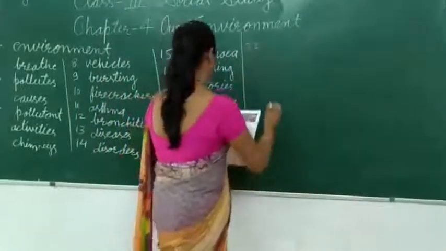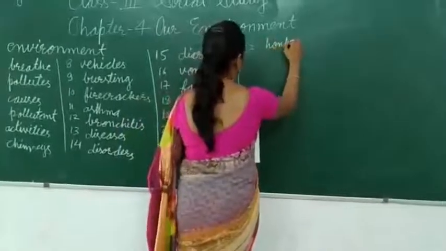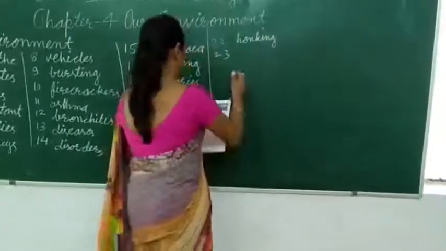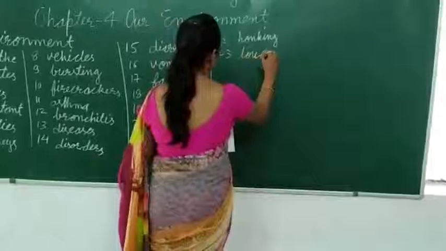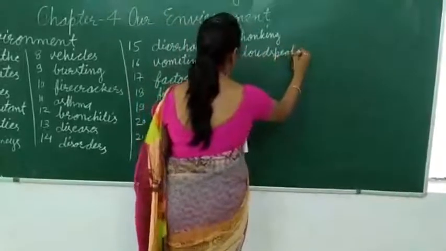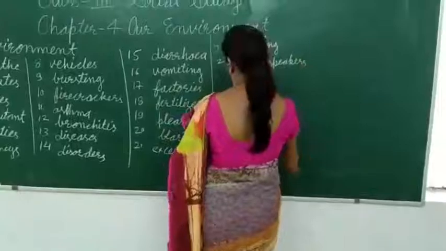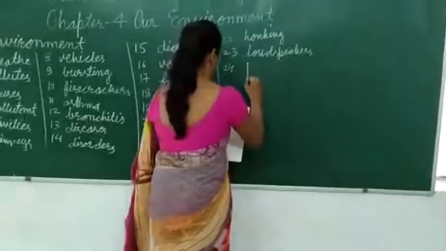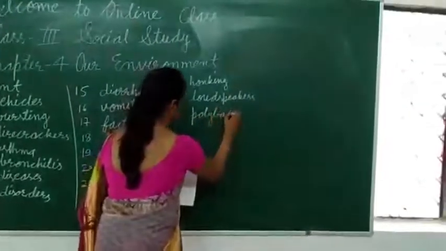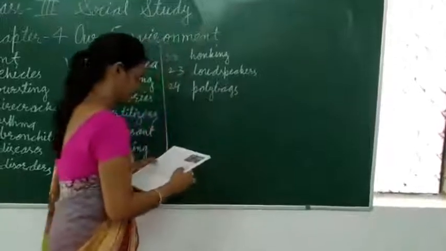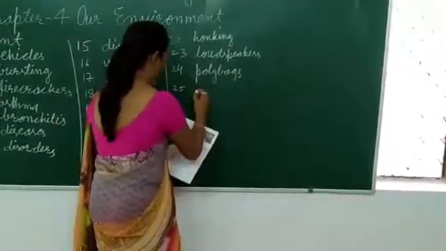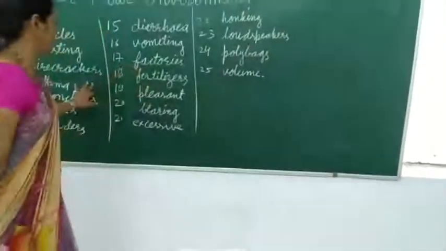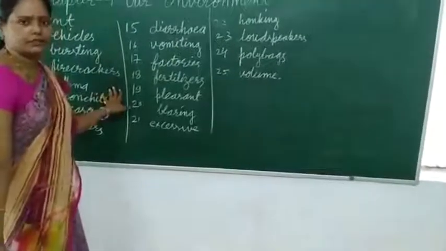22, honking. HONKING, honking. Number 23 is loudspeakers. LOUDSPEAKERS, loudspeakers. Number 24, polybags. POLYBAGS, polybags. And number 25 is volume. VOLUME, volume. These are the 25 spellings which are new for you and which are a little bit difficult.